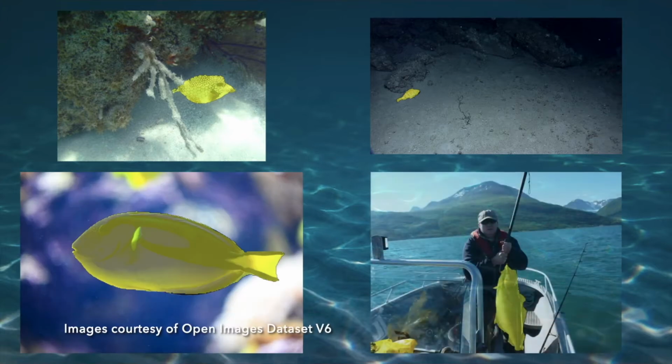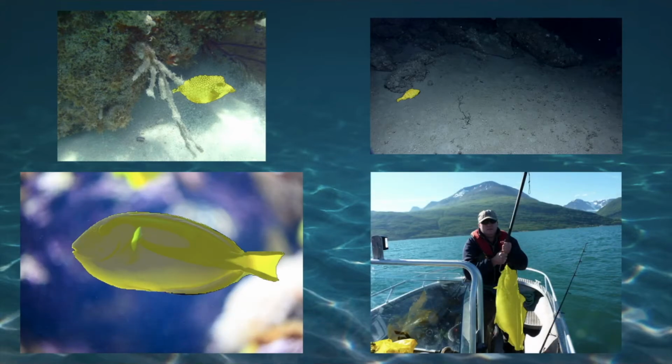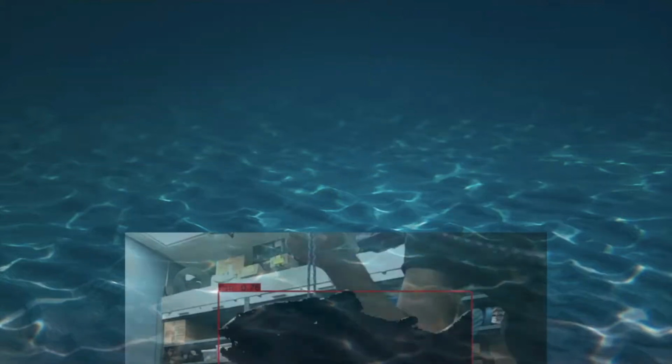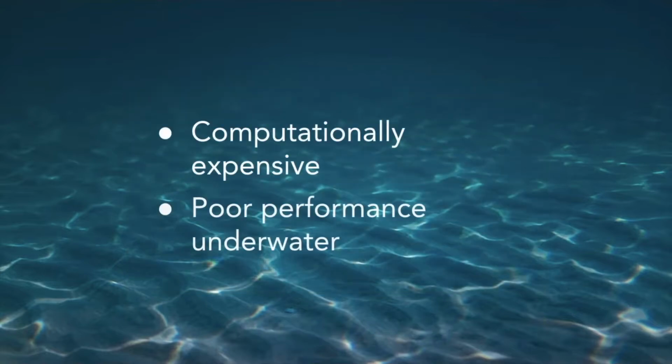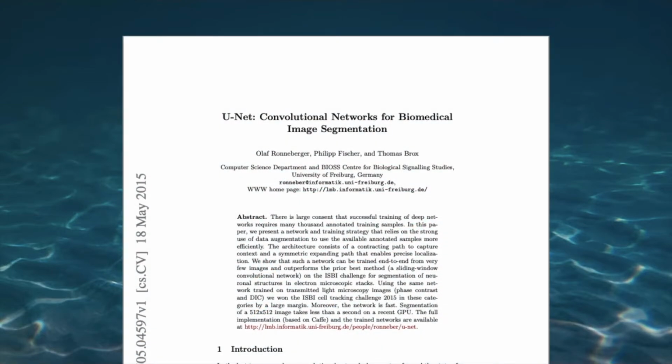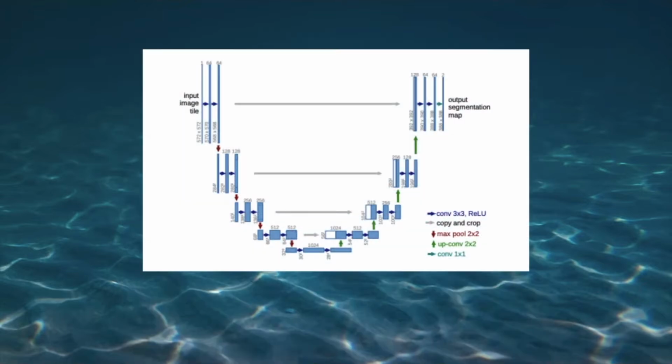Segmentation, or determining exactly where the fish starts and ends, is essential for calculating accurate length. While some previous methods, such as depth-based segmentation, have achieved decent accuracy, this method is computationally expensive and performance drops significantly when we test underwater. This summer, we explored UNIT as an alternate algorithm for segmentation. Unlike the previous segmentation algorithms that have been implemented, UNIT is actually a separate convolutional network. This framework is extremely popular in image processing for its fast and accurate segmentation results.